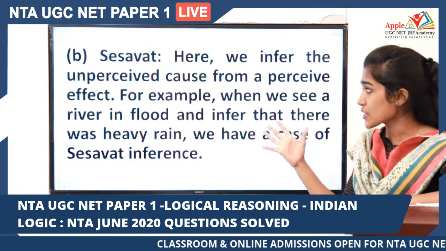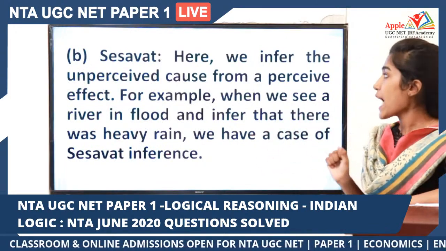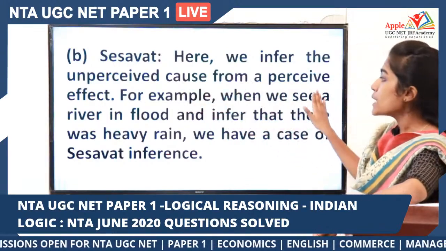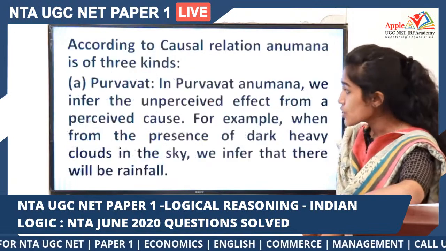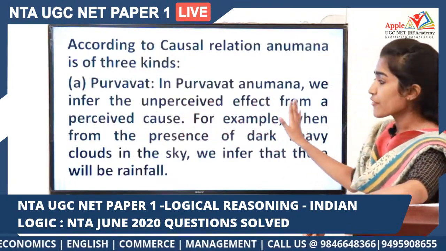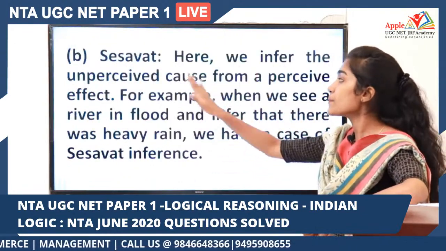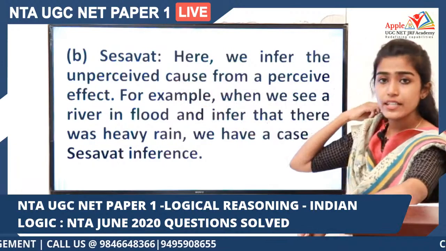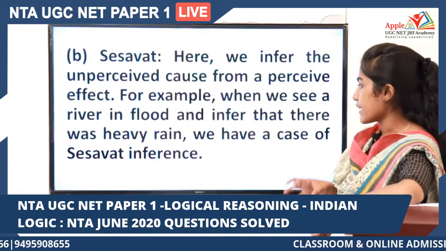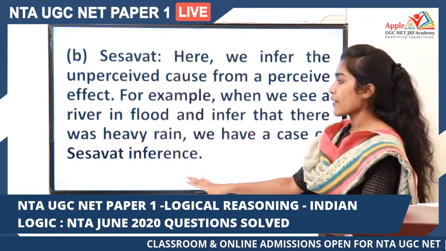And what is Sheshavat? It is just the opposite of Purvavat. You are inferring the unperceived cause from a perceived effect. In Purvavat, you are inferring the unperceived effect from a perceived cause. Here you are inferring the unperceived cause from a perceived effect. For example, when we see a river in flood and infer that there was heavy rain, we have a case of Sheshavat inference.